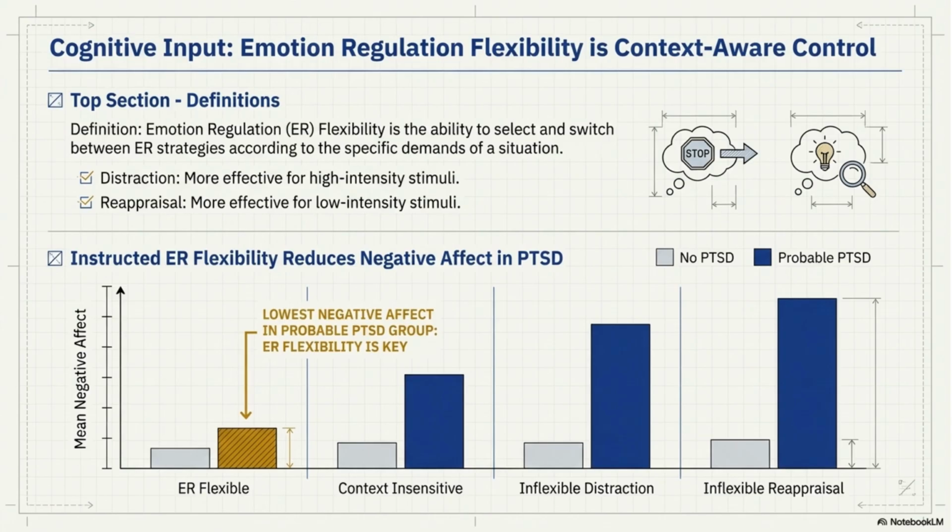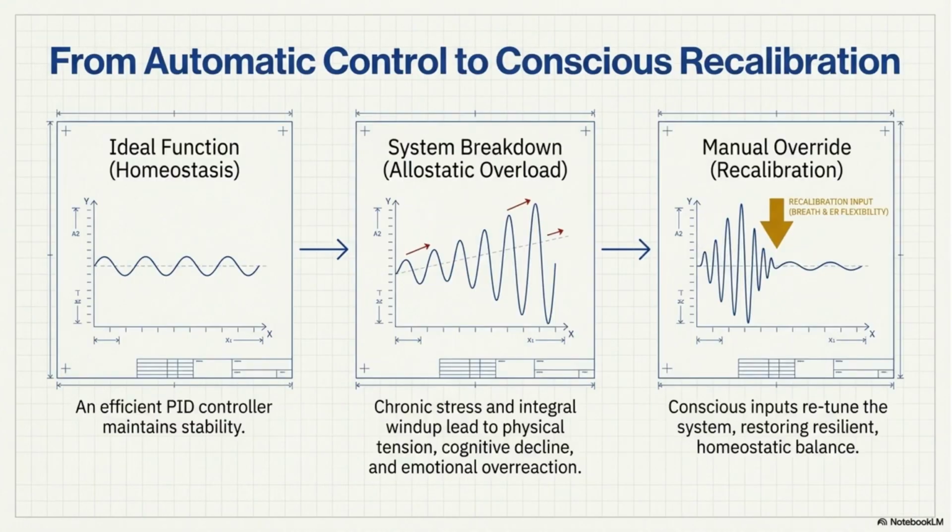Cognitive input involves emotion regulation flexibility, which is context-aware control. The ability to select and switch between strategies like distraction for high-intensity stimuli or reappraisal for low-intensity stimuli reduces negative affect, particularly in PTSD. We move from automatic control or homeostasis to system breakdown or allostatic overload, and finally to manual override or recalibration. Conscious inputs like breath and emotion regulation restore resilient, homeostatic balance.